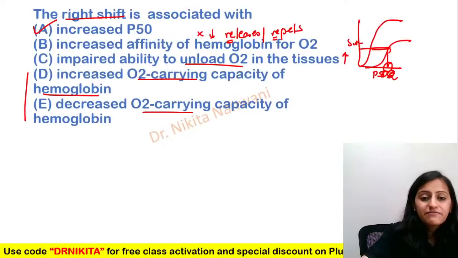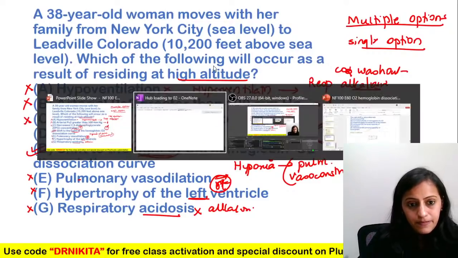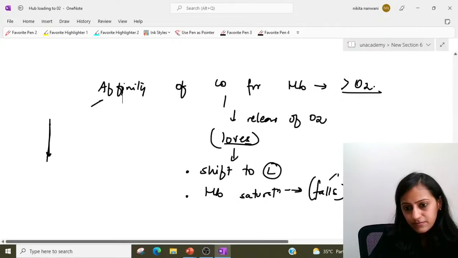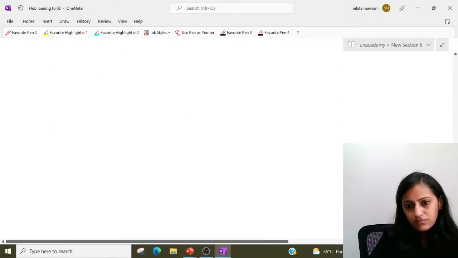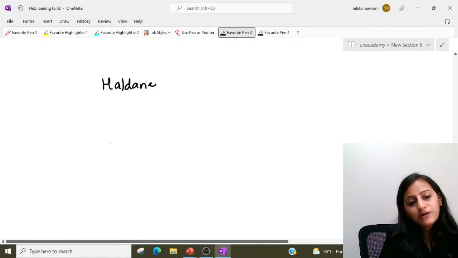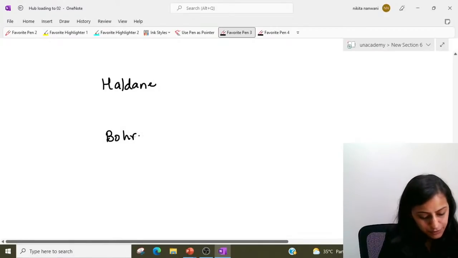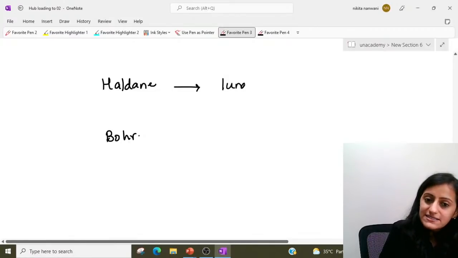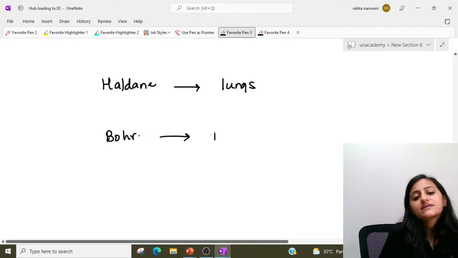What about Haldane effect and Bohr's effect? See, if you remember where these occur, you will automatically remember what they relate to. So hypoxia increases 2,3 BPG, not decreases. Haldane effect occurs in the lungs and Bohr's effect occurs in the tissues. Remember Haldane, HAL, it occurs in the lungs.